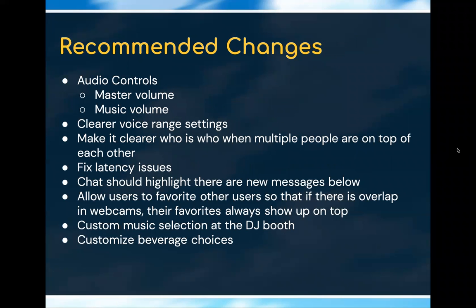We have some recommended changes for Kumospace to improve usability for users in upcoming updates. We would like more audio controls. Being able to control the master volume and the music volume would be helpful. And then having clearer voice range settings would also be helpful to let users know that the circle is who they're talking to and only people in that circle can hear them. And then make it clear who is who when multiple people are on top of each other. Fix latency issues. Chat should highlight that there are new messages down below. We should also allow users to favorite other users so that if there is overlap in webcams, the favorites always show up on top. And then users also want to be able to customize music selection at the DJ booth and be able to customize what drinks they choose and how fast they can drink them.